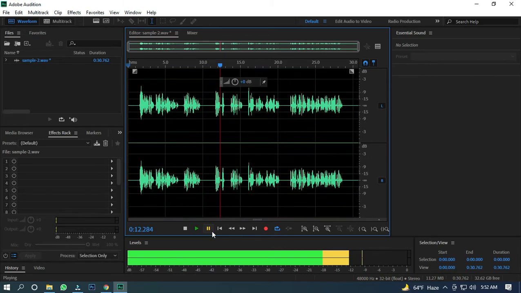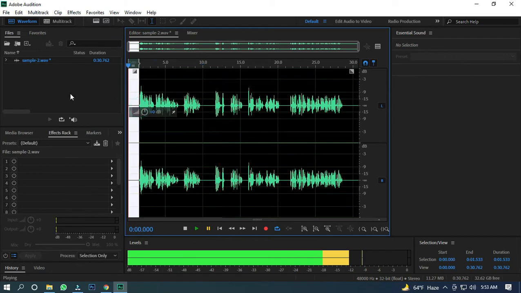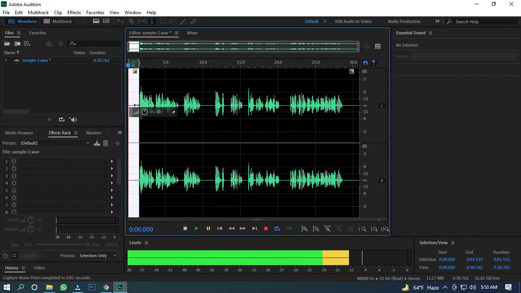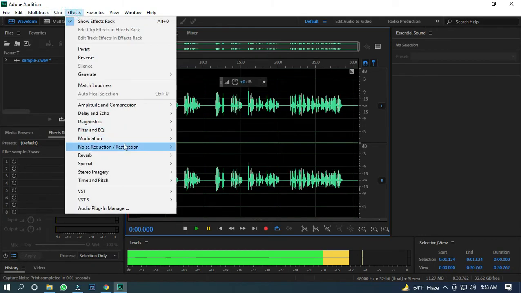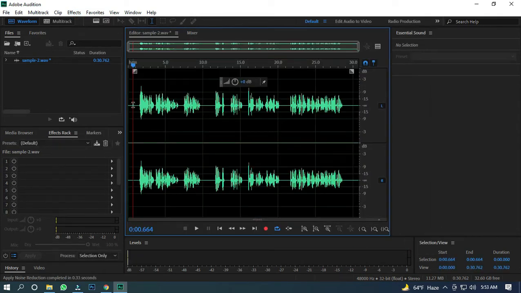Okay, I think the audio track now has a good standing. It still has a little bit of noise, but we can remove it by repeating the process again. Let us do the process again. Just capture the noise print, then noise reduction process, apply. Now let us hear it again to check the noise level of the track.